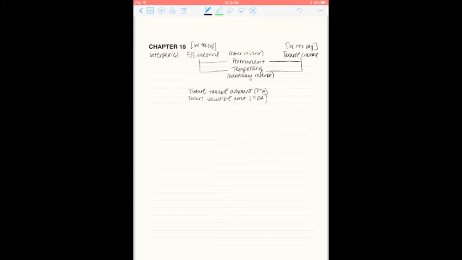So when we have these differences in income, which these temporary differences are going to give rise to one of these, that is going to give rise to a difference in the expense or the payable that we have to recognize.